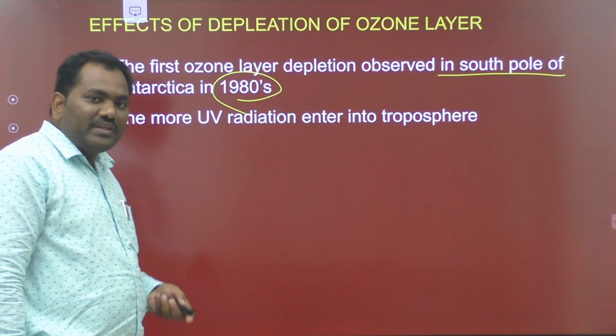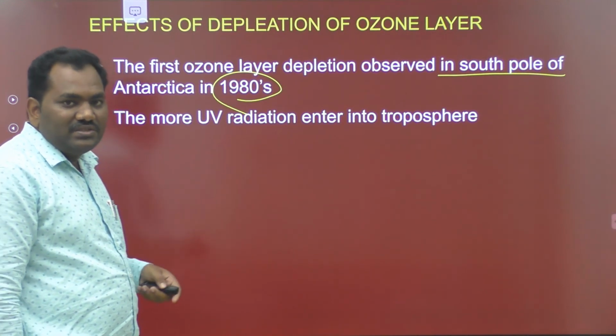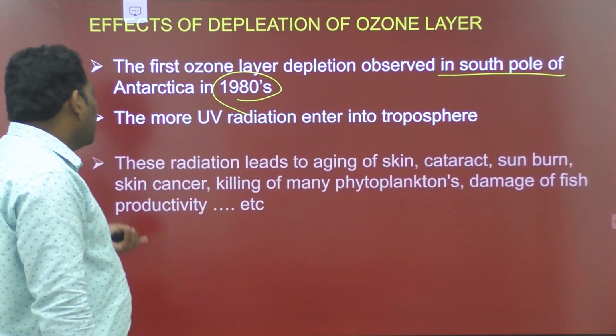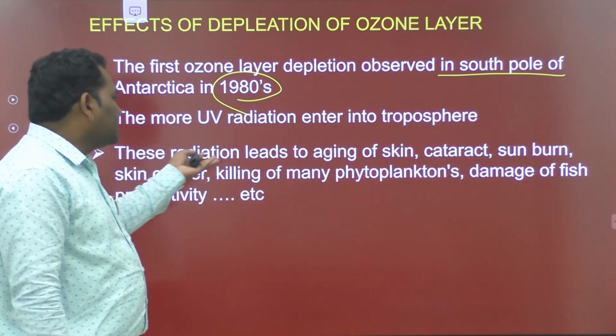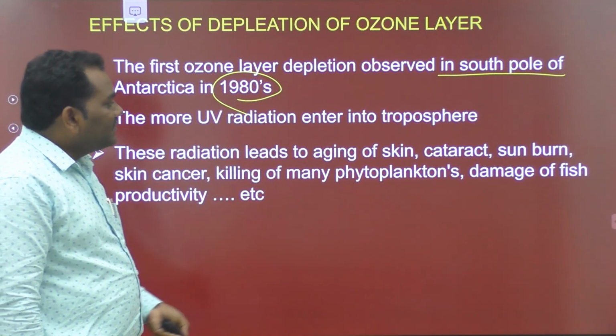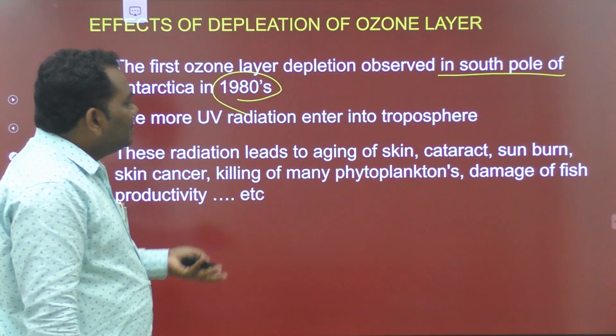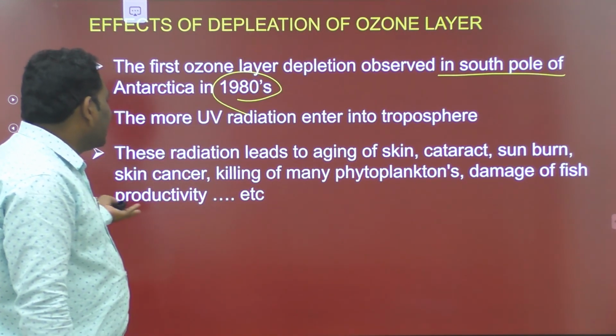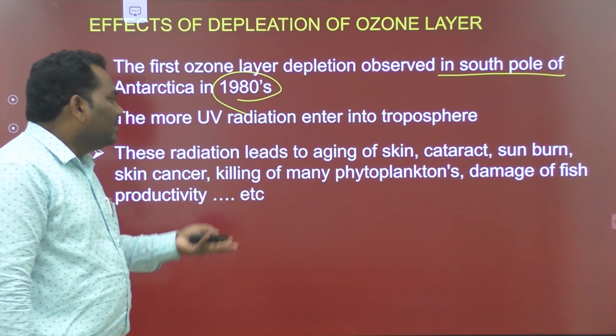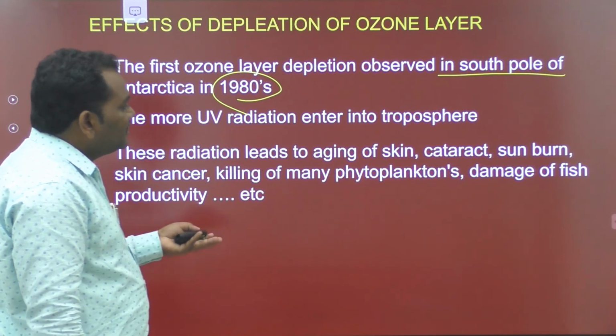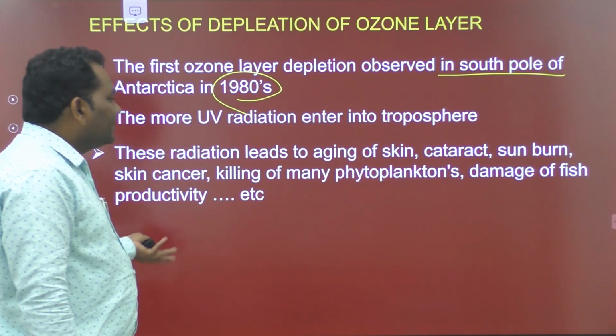These radiations lead to aging of skin, cataract, sunburn and skin cancers, killing of many phytoplanktons and damage to fish productivity.